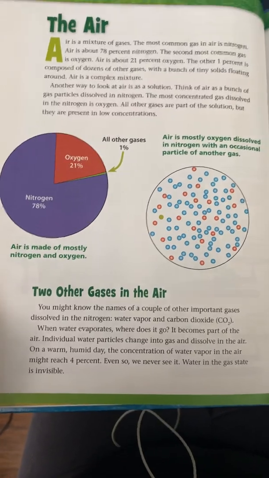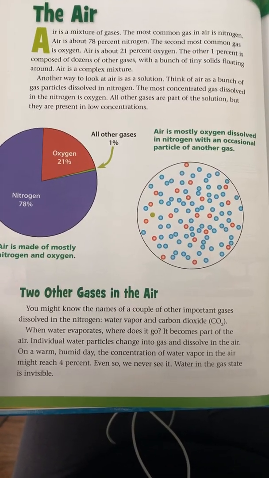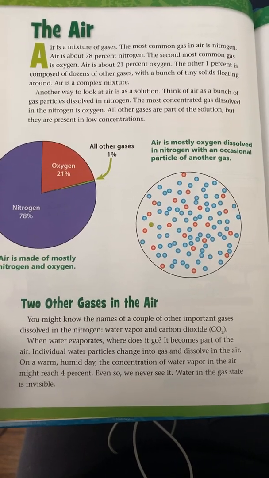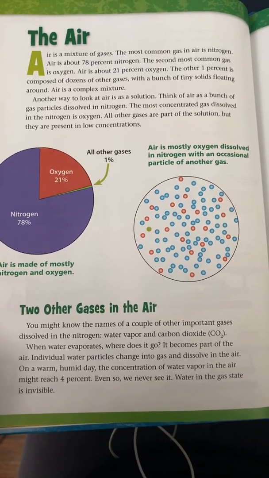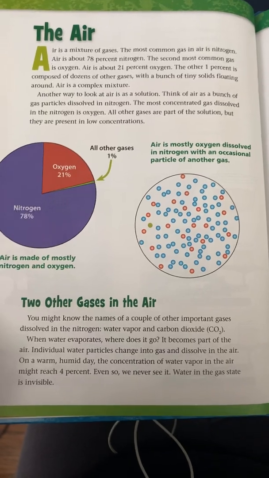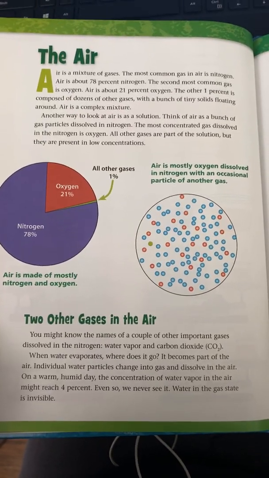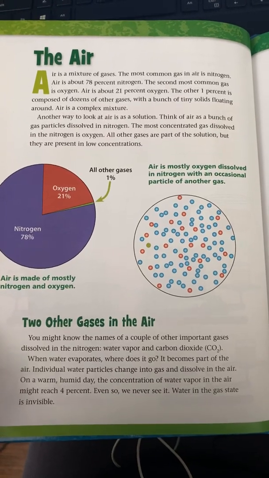Two other gases in air. You might know the names of a couple of the other important gases dissolved in the nitrogen: water vapor and carbon dioxide. When water evaporates, where does it go? It becomes part of the air. Individual water particles change into gas and dissolve in the air.